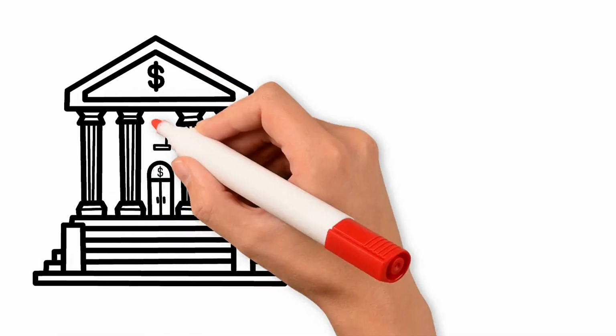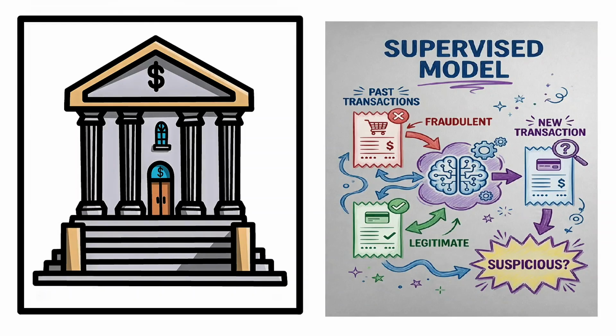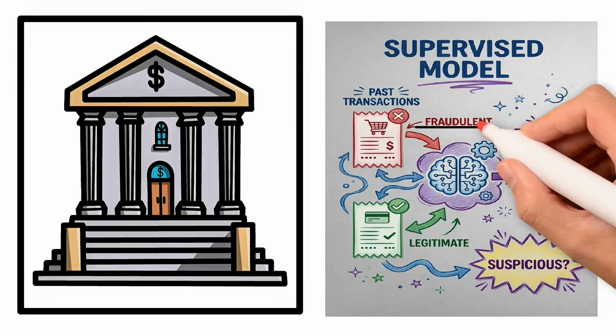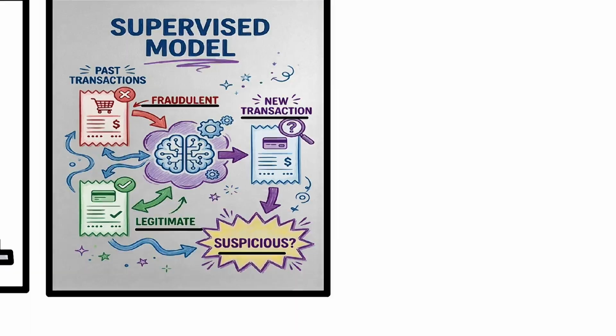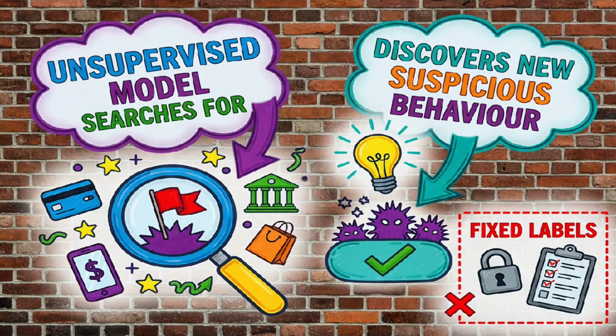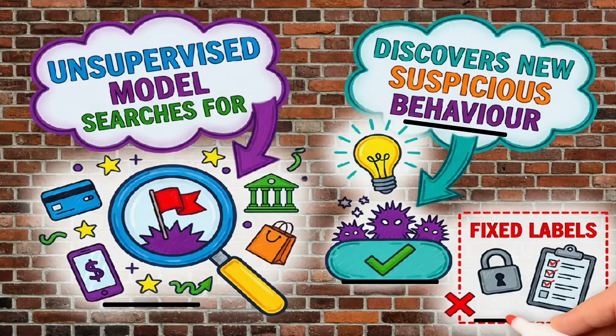A simple case study comes from banking. A supervised model can learn from past transactions already labeled as fraudulent or legitimate, and then predict whether a new transaction looks suspicious. But an unsupervised model can search for unusual transactions without needing a list of known fraud cases. This can help discover new types of suspicious behavior that fixed labels may have missed.